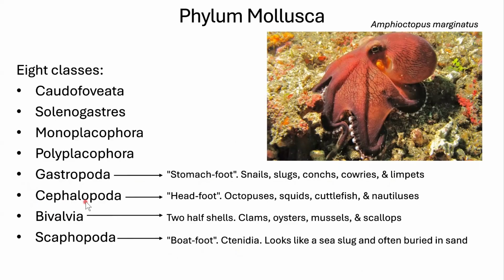Then we have cephalopoda. Remember, cephalization referred to having a head. So these are the head feet. They're going to be things like octopuses, which just has a face and a head, and then legs. Squids, cuttlefish, and nautilus. Then we have bivalvia. Bivalves are going to have 2 shells on a hinge. So think a clam or an oyster or a mussel or a scallop. So those are still in the same group as snails, but look nothing like snails.